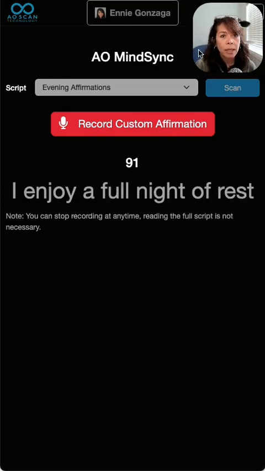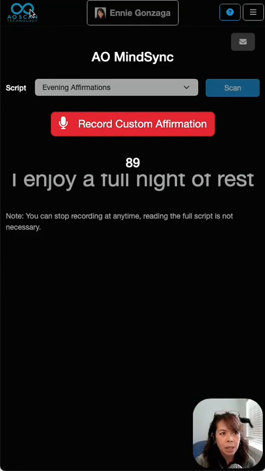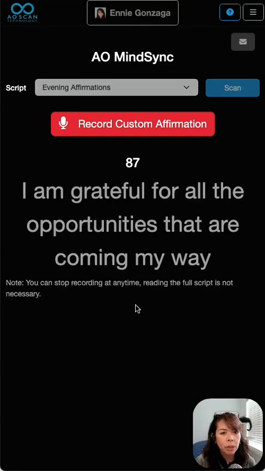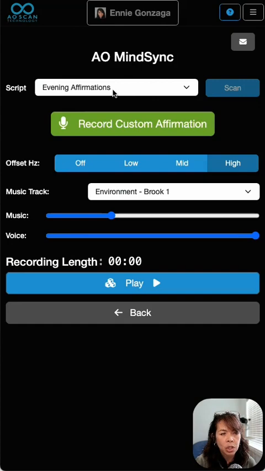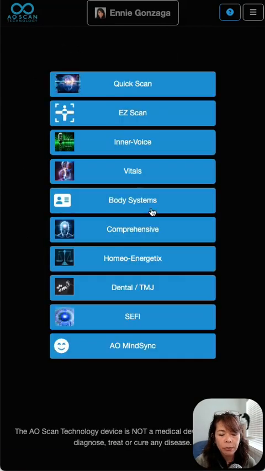Okay, so that was it. I want you guys to try that. The scanner is really becoming so much easier to use. It's taking the guesswork out of everything. You basically just scan and go. You don't have to worry about looking at your reports unless, of course, you are looking at a specific ailment. But scan and go and get back to balance.